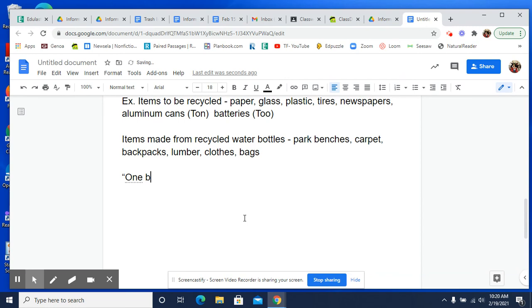So I'm going to use their exact words: one bale or bundle of recycled newspapers can save 17 trees. Okay. Now, this was not the beginning of the sentence, so we do not capitalize that. We'll have to figure out what we're going to say when we write the essay, but make sure that we put that it came from A Ton of Trash. So if we need to refer back to it, we can.